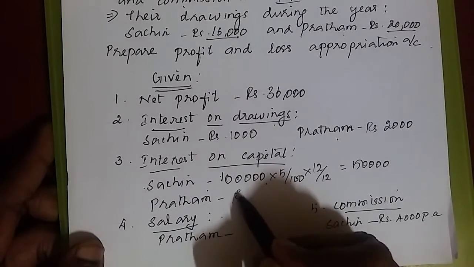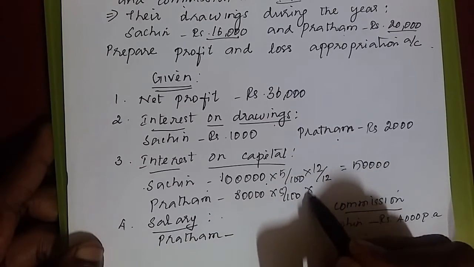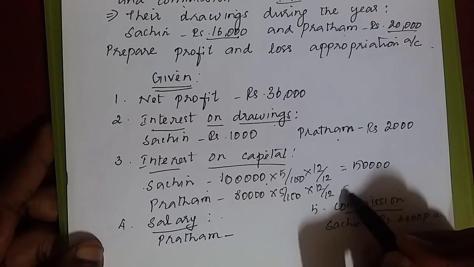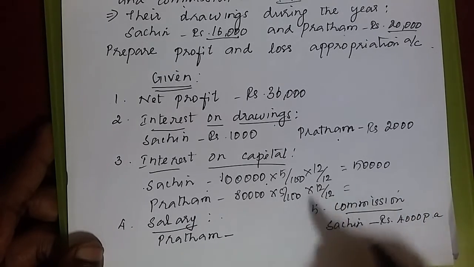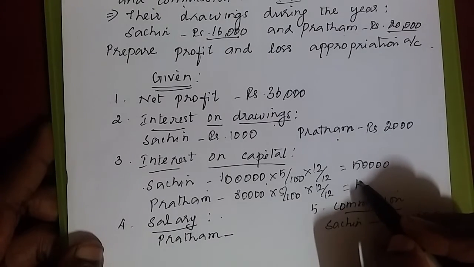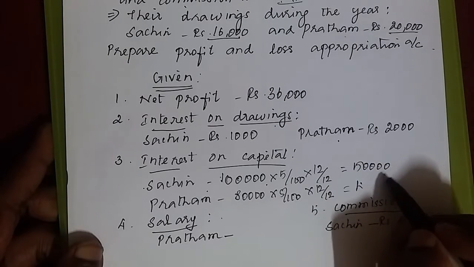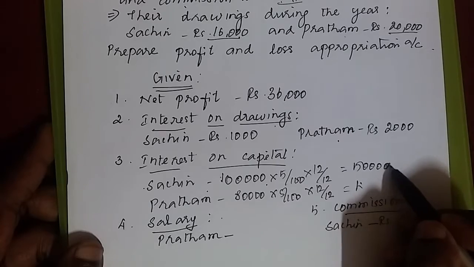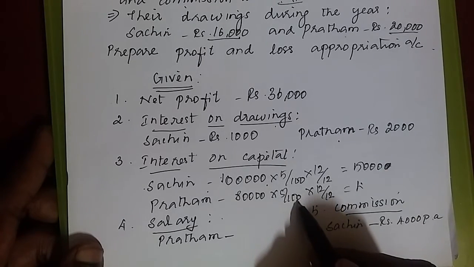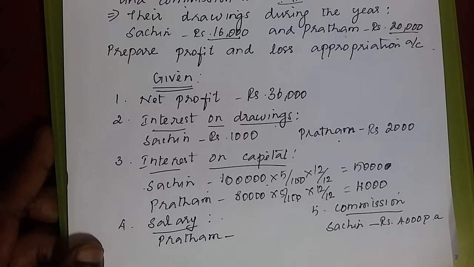Next, Pratham. 80,000 into 5 by 100 should be calculated for 1 year. I can write 12 by 12. It comes to 1. We need not write it, but for your understanding, I do show. It is only 5,000, not 50,000. 80,000 into 5 by 100, we get rupees 4,000 as what? Interest on Pratham's capital. Okay?